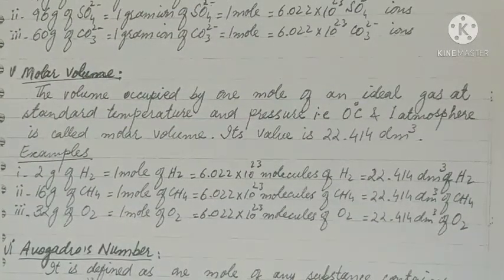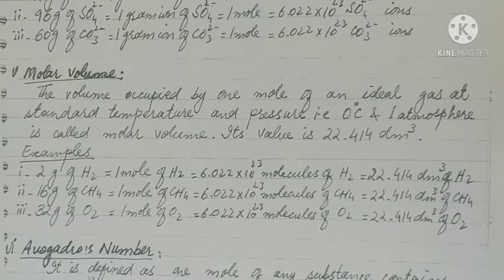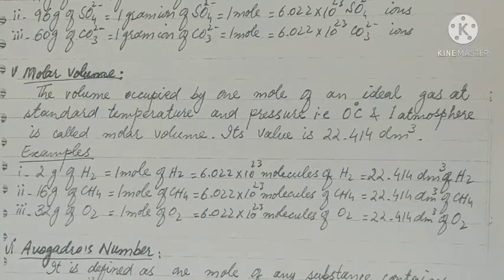Then molar volume. The volume occupied by 1 mole of an ideal gas at standard temperature and pressure, that is 0 degree centigrade and 1 atmosphere pressure, is called molar volume. Its value is 22.414 decimeter cube.